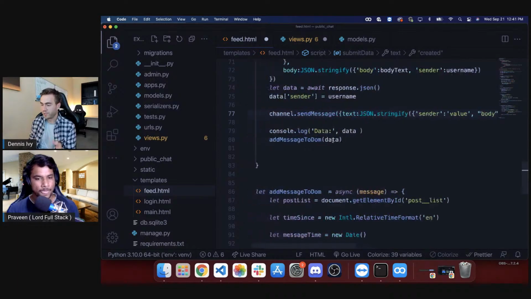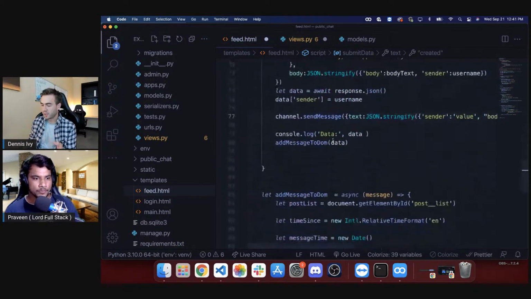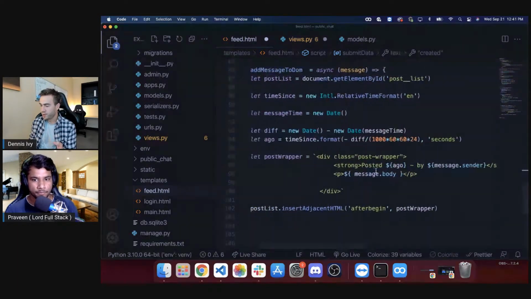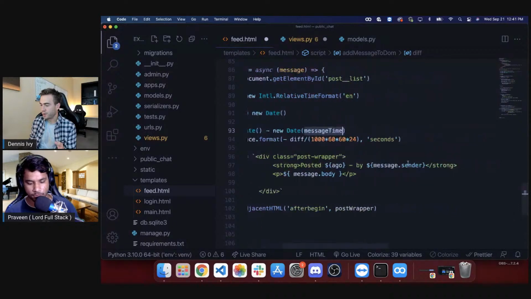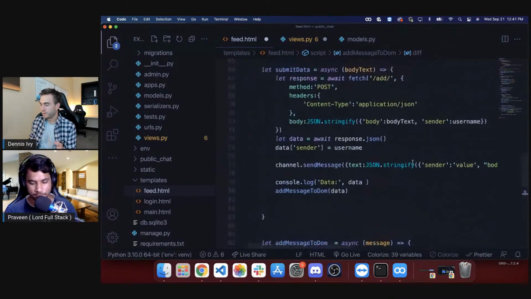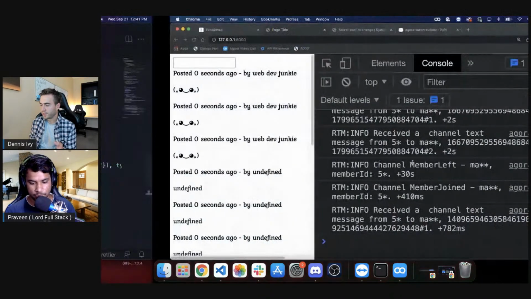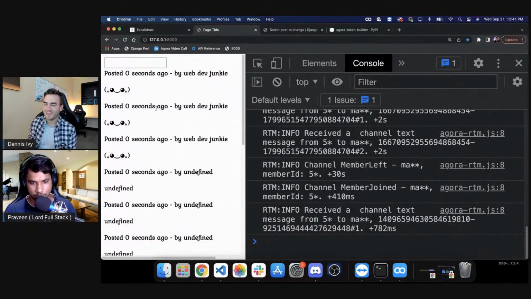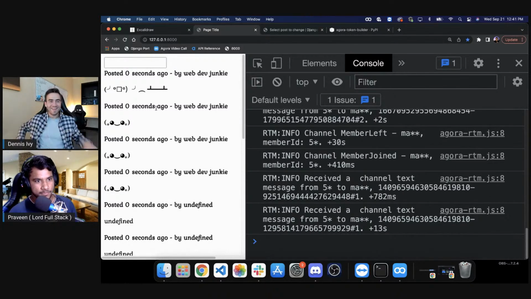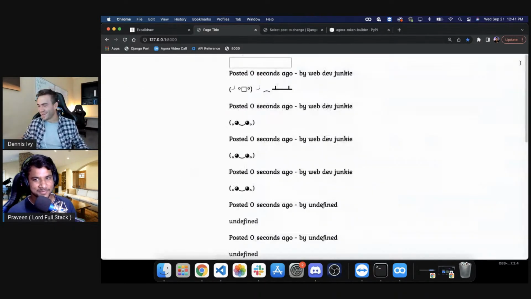So on the receiving end, I can take this data. So it's add message to DOM. I can take the message data and then go through that process. So I don't know if you got that. Let's see if Cody's able to. Oh, there we go. Now he's sending it. He's got his username. Perfect, perfect. Awesome. That's Cody on his end sending us real messages.